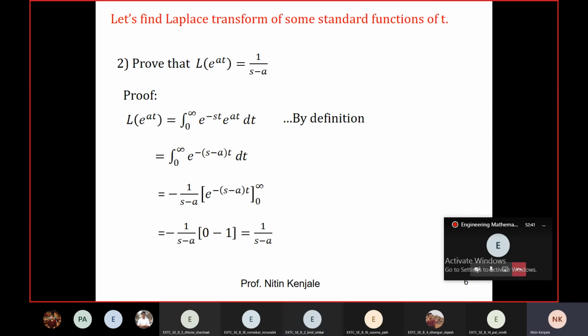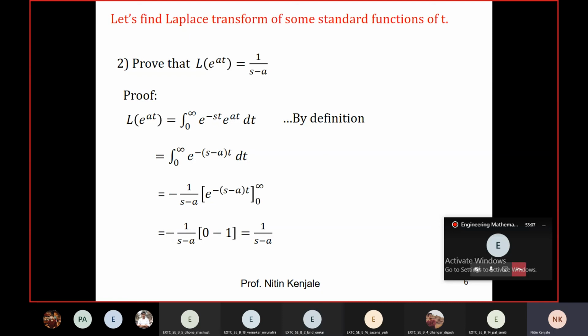Similarly, if I write e raised to 5t, what is Laplace of e raised to 5t? 1 upon s minus 5, right? You see, you are getting this Laplace transformation, which you already studied. Okay, with the help of this formula, we can generate one more formula, which is Laplace of e